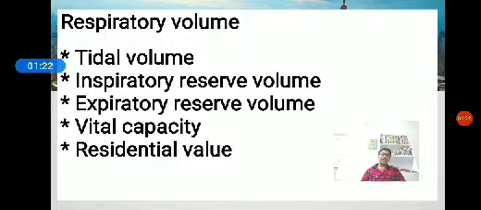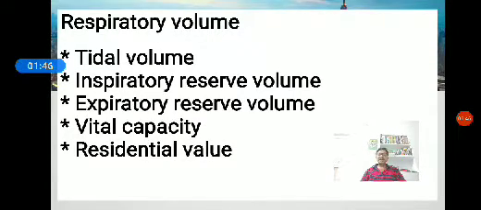Then inspiratory reserve volume. It refers to the maximum amount of air that can be taken into the lungs after the deepest inhalation. This air is called complemental air and it is about 3000 ml.